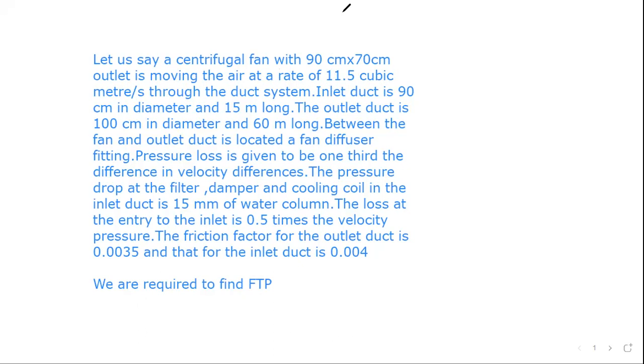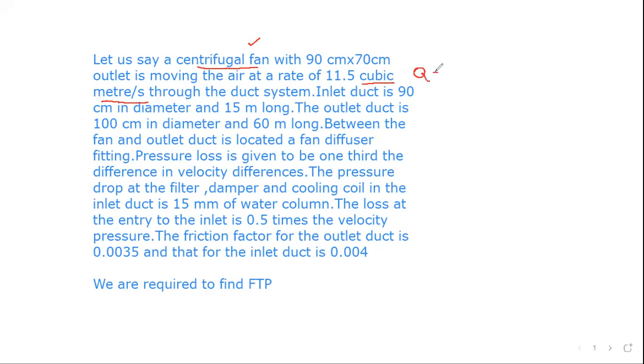This flow rate is the required flow rate, and this is arrived at by doing the load calculations. For example, if you want to cool room 1, room 2 and room 3, room 1 would require a certain flow rate, room 2 would require a certain flow rate, and room 3 would require a certain flow rate. Add the 3, and that will give you the total flow rate which has to be delivered by this centrifugal fan in this example. So this is how this rate, that is Q, is decided.